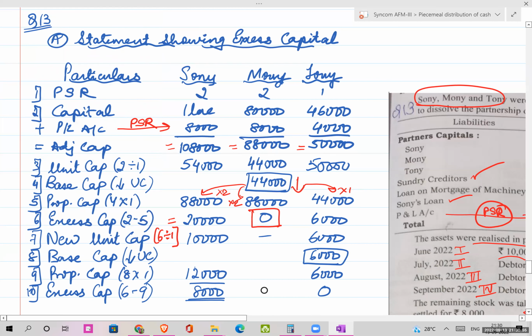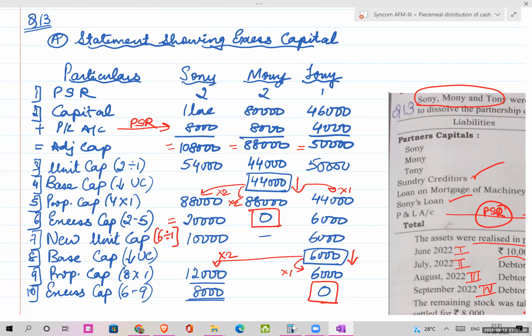Now, base capital is the lowest of the unit capital. So between 10,000 and 6,000, which is the smaller amount? 6,000. Then I will remove my proportionate capital. Again, how will I get proportionate capital? Base capital multiplied with PSR. So 6,000 into 2 is 12,000. And 6,000 into 1 is 6,000. So this becomes 0. Now I have to stop here. So Sony is liable to be paid how much? 8,000. I hope these steps are clear.